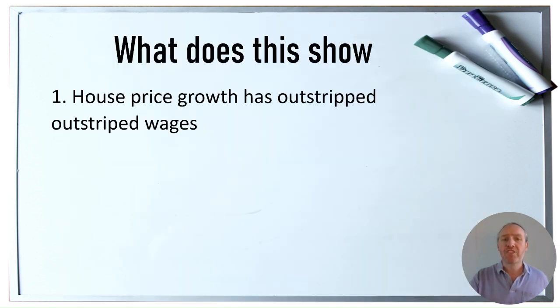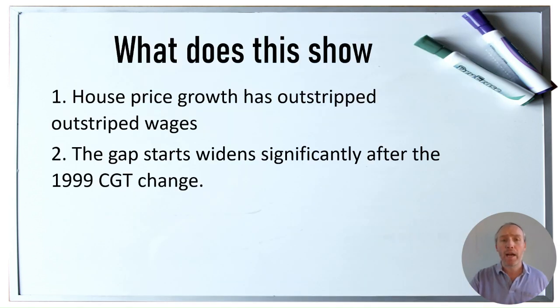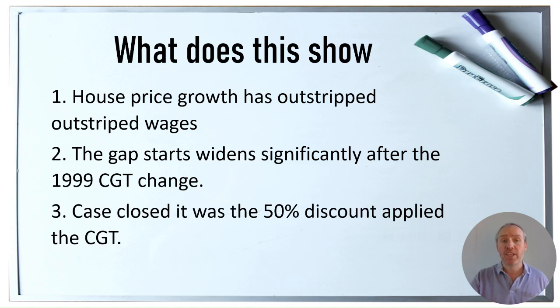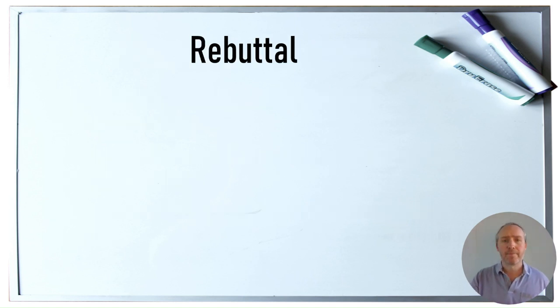It's pointing out the obvious that house price growth has outstripped wages. Now, the gap really starts to widen significantly after the 1999 capital gains tax change. So it looks like we've got this nice, easy case closed. It was definitely the 50% discount.